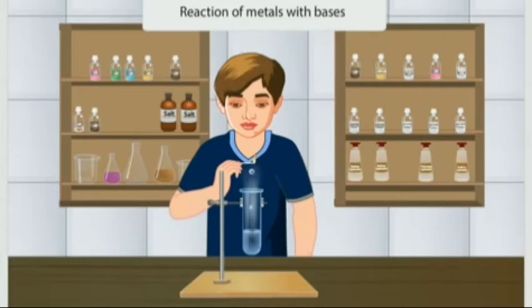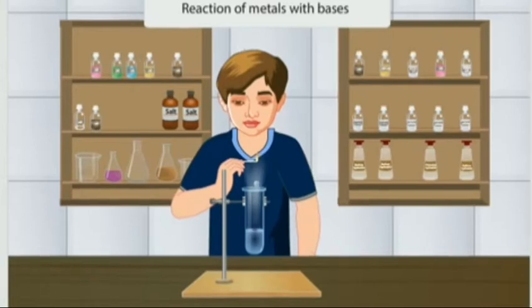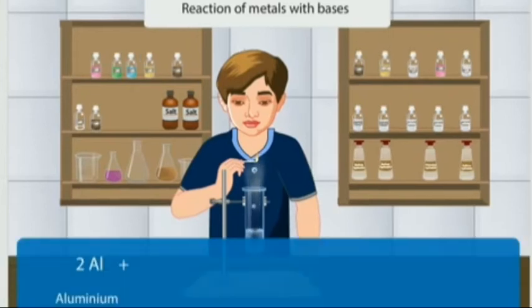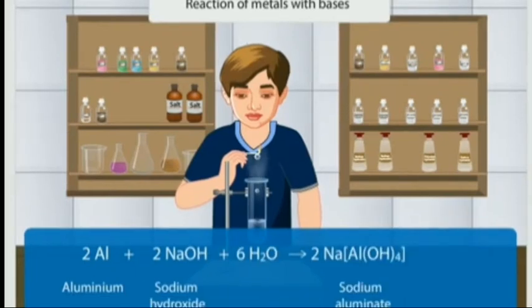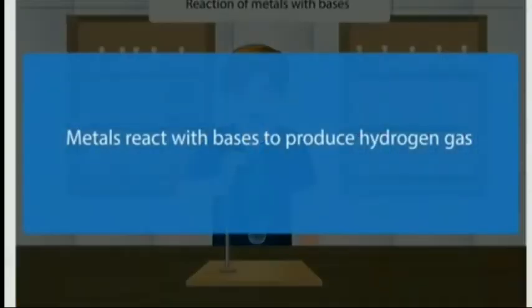What does the pop sound indicate? The pop sound indicates the presence of hydrogen gas. Here, aluminium metal reacts with sodium hydroxide base to form sodium aluminate and hydrogen gas. Thus, we can say that metals react with bases to produce hydrogen gas.